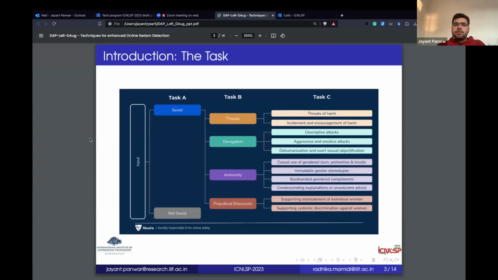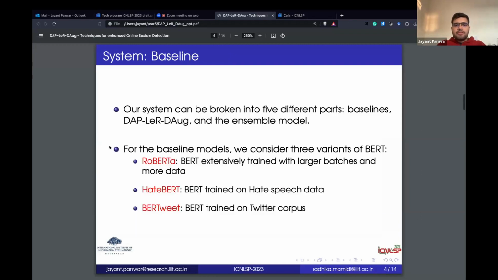So let me just introduce you to the tasks. This task was presented in the SemEval 2023 workshop. And the task goes like this: we're given an input and there's a series of subtasks that our system has to perform. Task A is simple binary classification, whether the post or the content you're given is sexist or not sexist. And then you have task B, which are different major categories of sexism. And in task C, we have more fine-grained subcategories of sexism. So the difficulty of the task progresses as we go deeper into the subtasks.